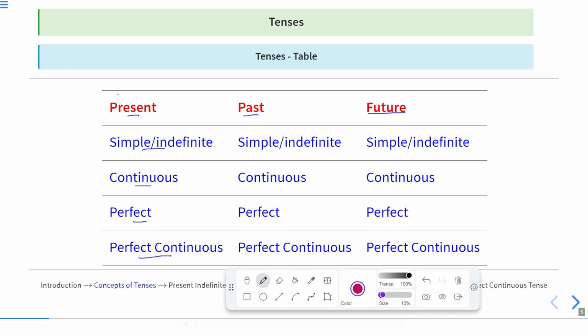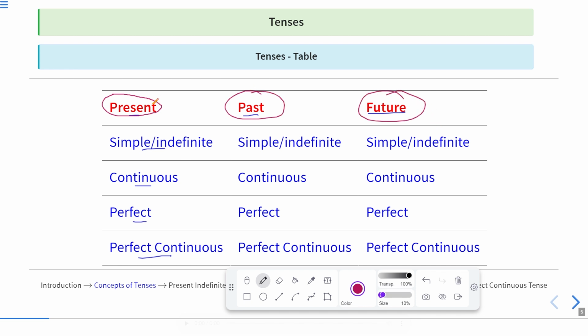First of all, if we talk about present tense, present means which is occurring right now. Okay, that is present tense. And what simple and indefinite tense is, we will discuss later on. But here I will give you just a summary of all these tenses. Okay, the theory of it we will be discussing in later slides.